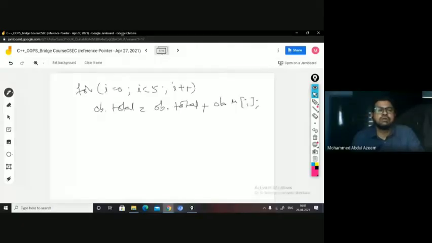Then find the average. How do you find the average? ob.average is equal to ob.total by 5. Then display this total and average as well, right?